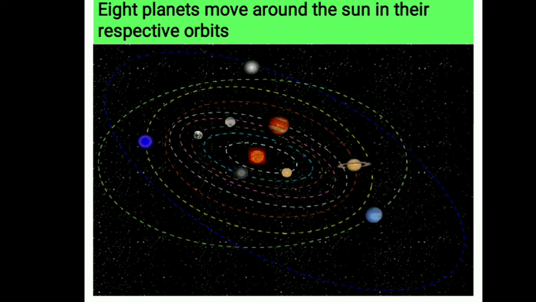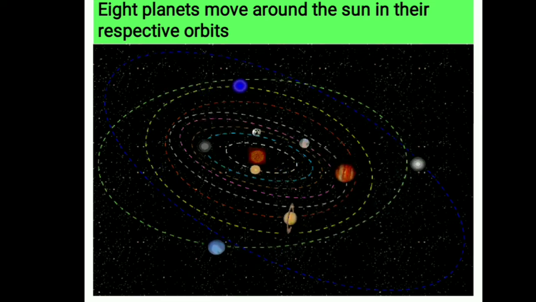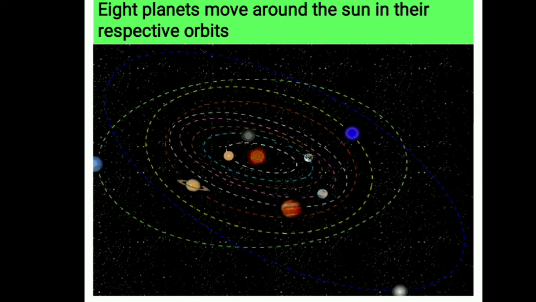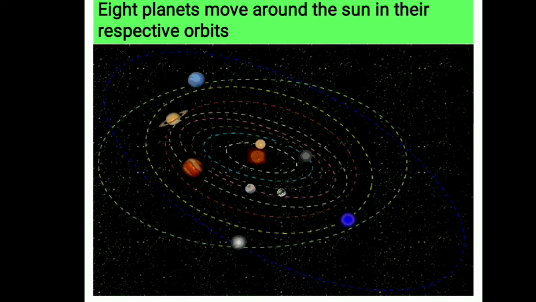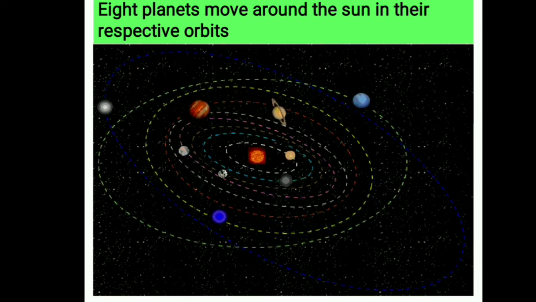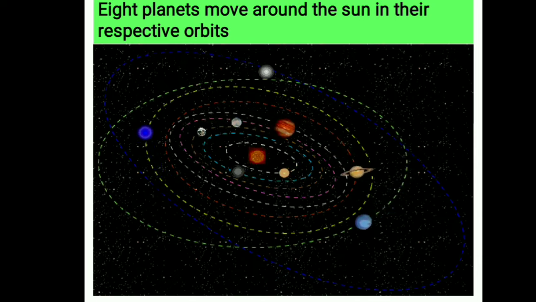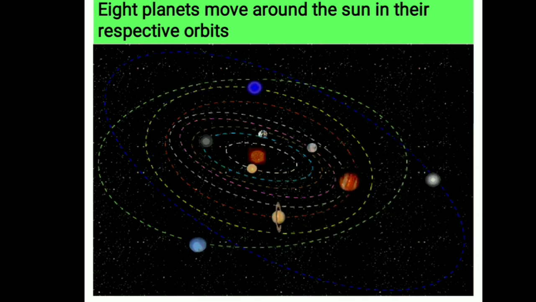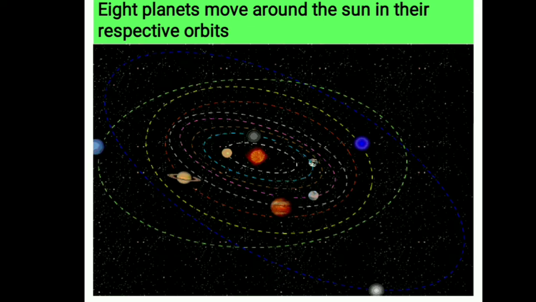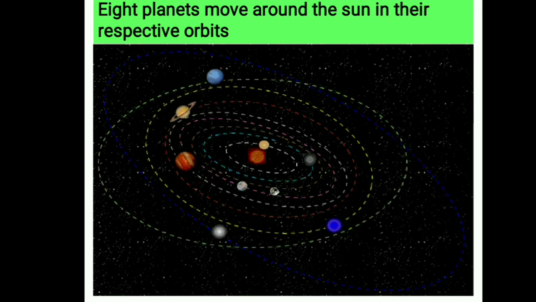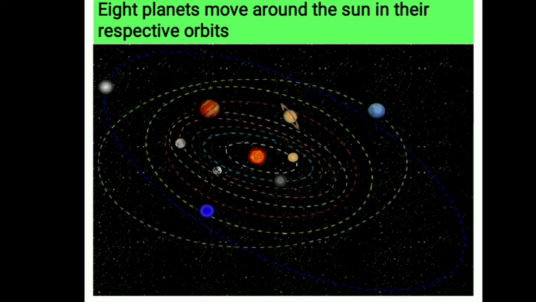All the 8 planets of the solar system move around the sun in fixed paths. These paths are elongated. Elongated means sometimes the paths are nearer to the sun, sometimes they are far away from the sun. So it's just like oval shaped paths. These paths are called orbits.